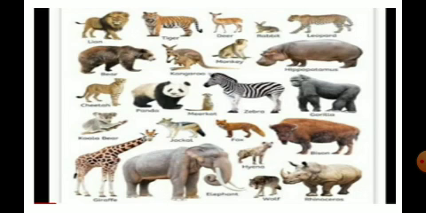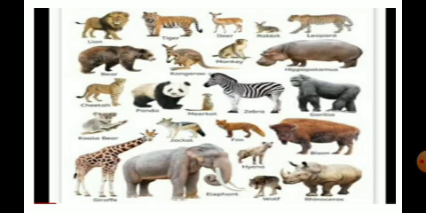As their number is going on decreasing, we can observe that only a few animals are present in our surroundings, in the forest area. So as their number is going on decreasing, what has happened? Totally, some animals have become extinct.